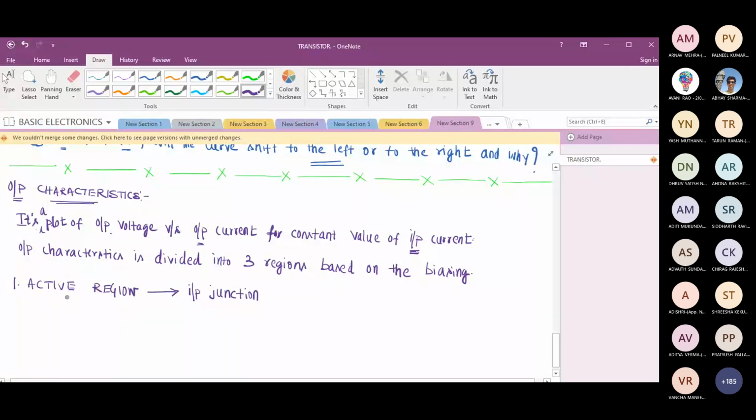So in active region, input junction is forward biased and output junction is reverse biased.